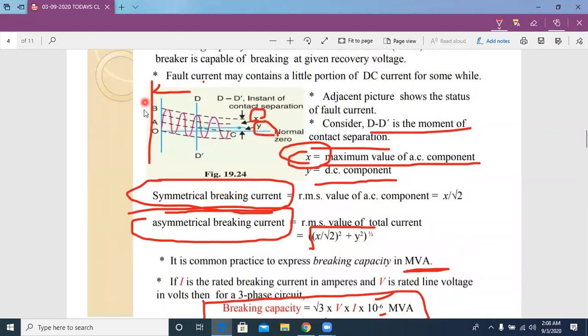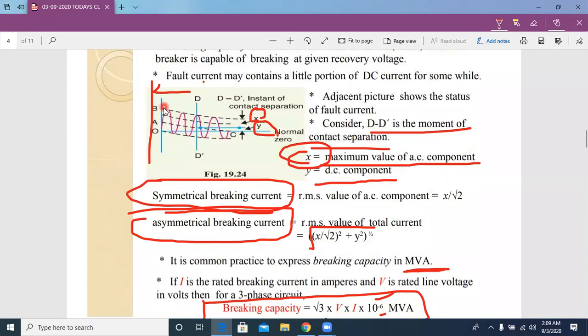In this waveform, the first cycle of current wave is this one. In this diagram, the first cycle peak value is this one. So this one is the maximum value of fault current at which the circuit breaker can close the circuit successfully.